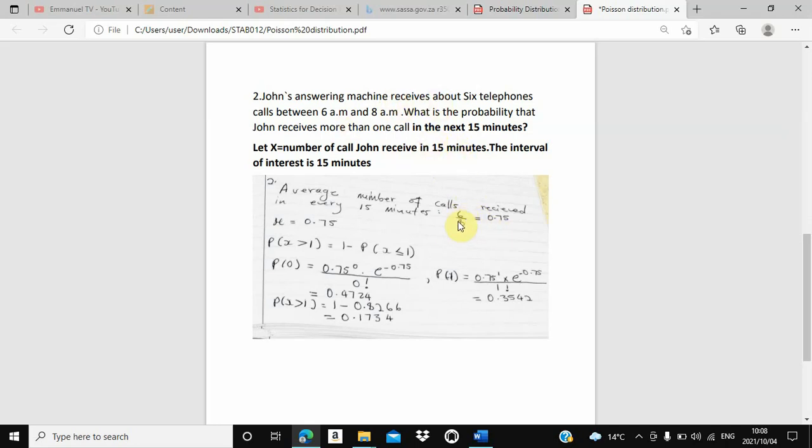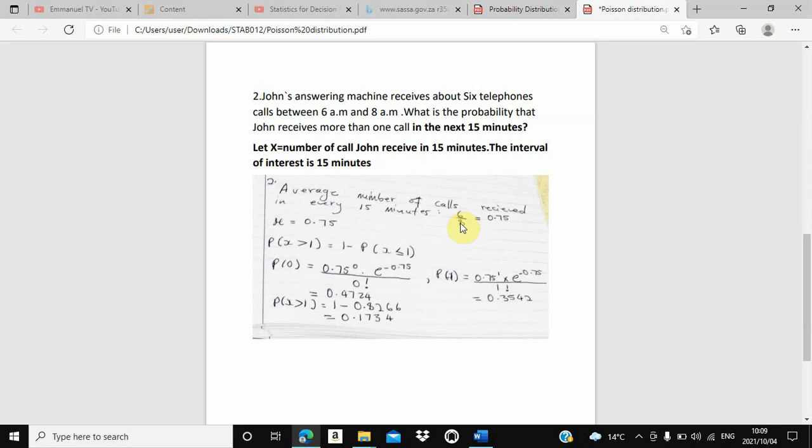That's why we said 6 divided by 8. This 6 is for 6 calls. This 8 comes from how many 15 minutes are there in 2 hours. 2 hours is 120 minutes.